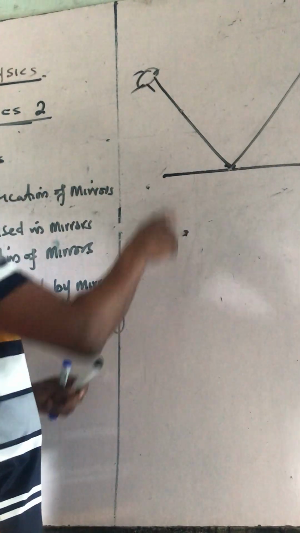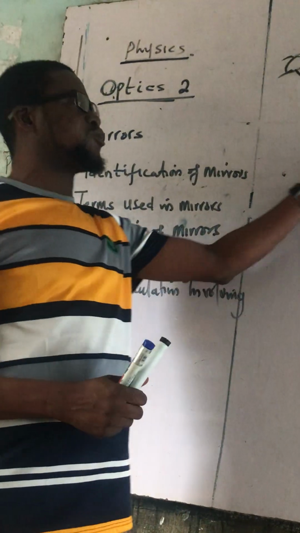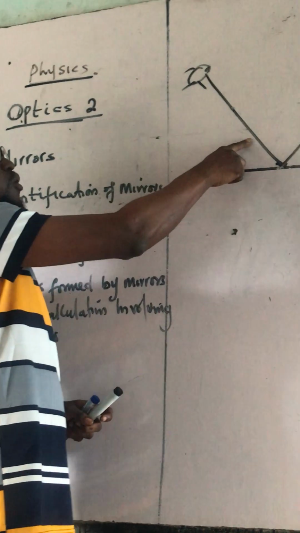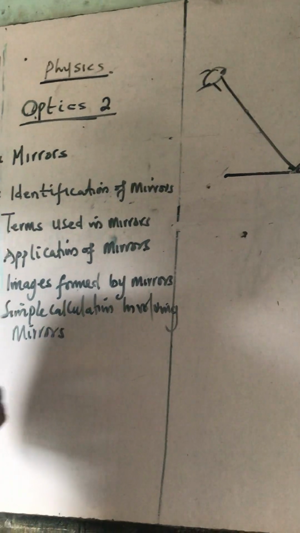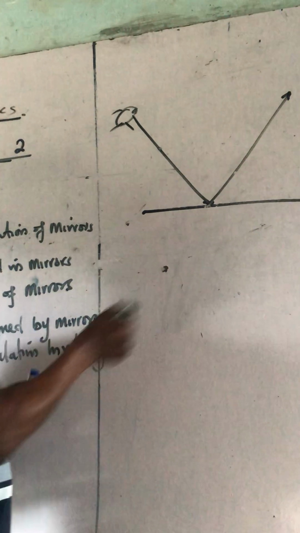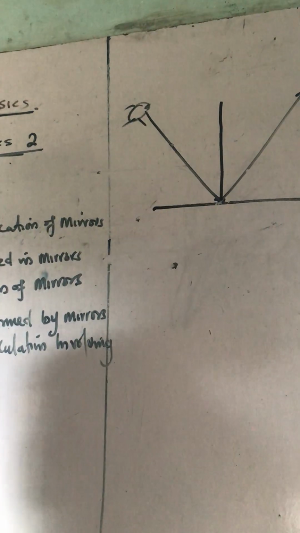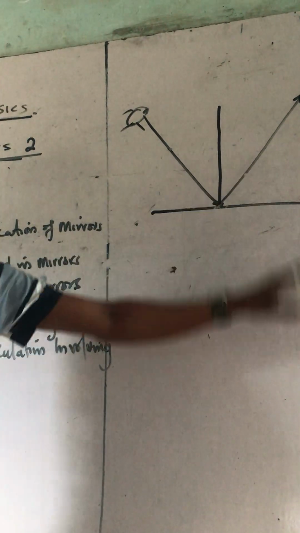Incident means when it falls on the surface. So this line shall be called the incident ray. This one shall be called the reflected ray. And there is always a line between incident and reflected. That line is called what? Normal. But I am not teaching reflection today.